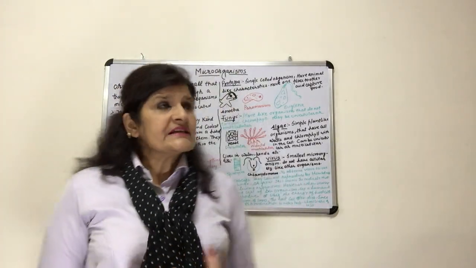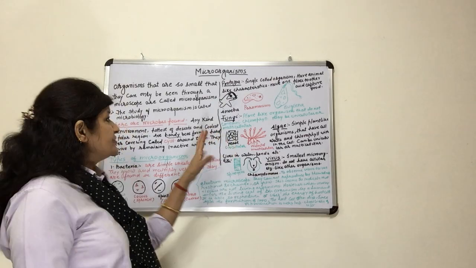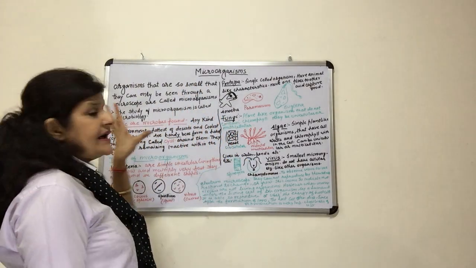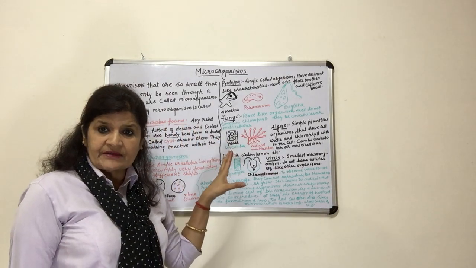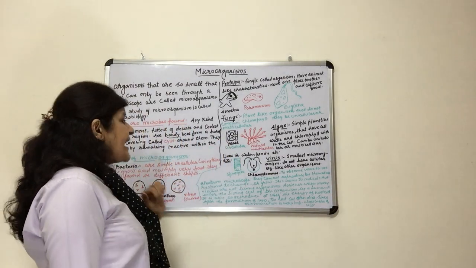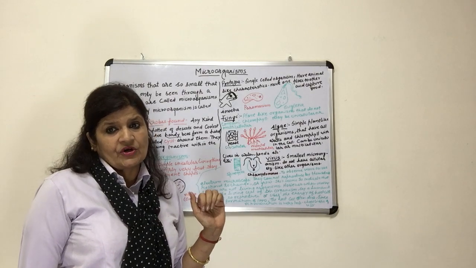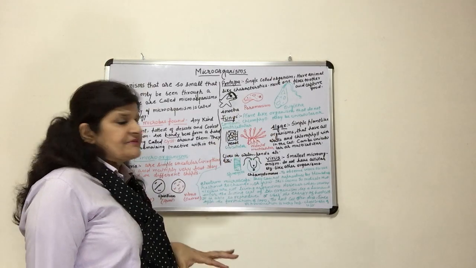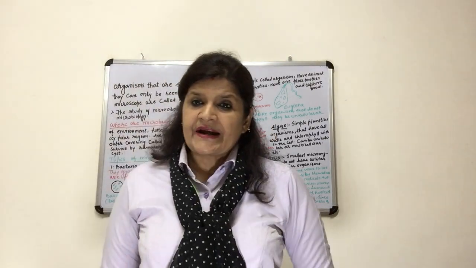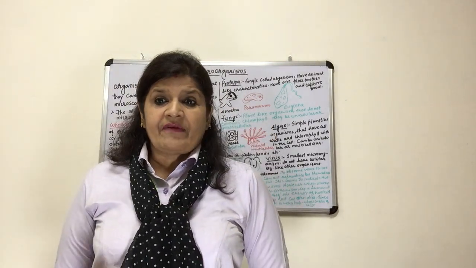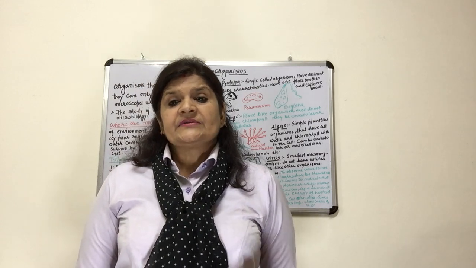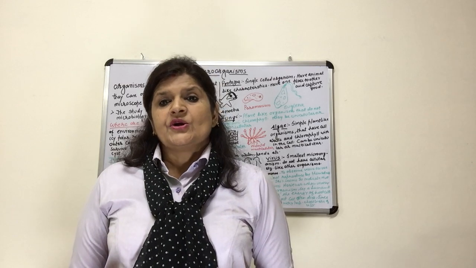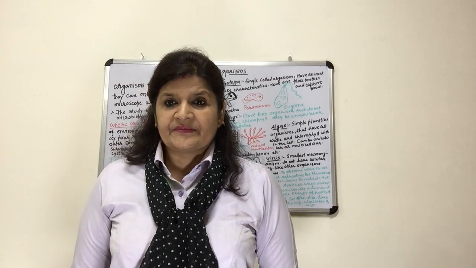So in this way we have learned about microorganisms, what microorganisms are, where these microorganisms are found, and the types of microorganisms. All 5 types of microorganisms we have done, and we have also studied specifically the virus, why it has been the chain, or the bridge, between living and non-living organisms.